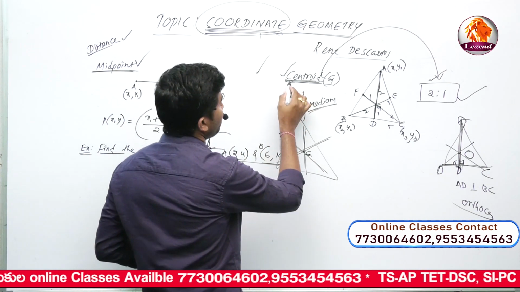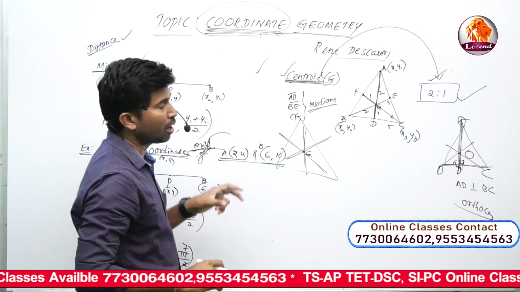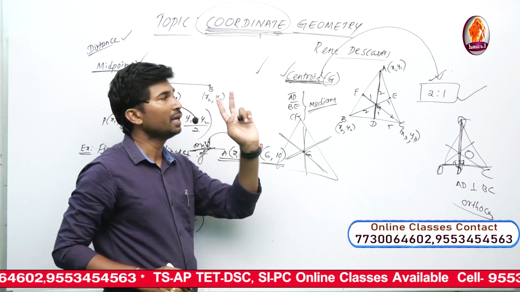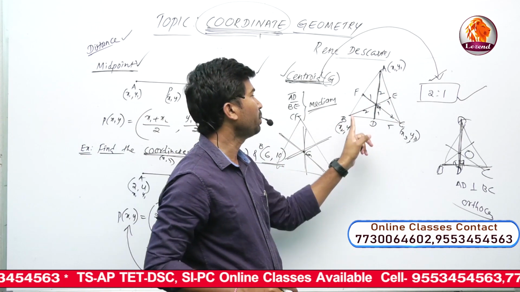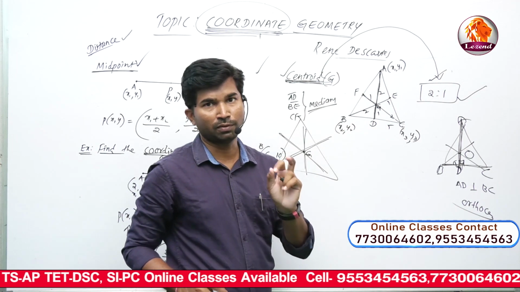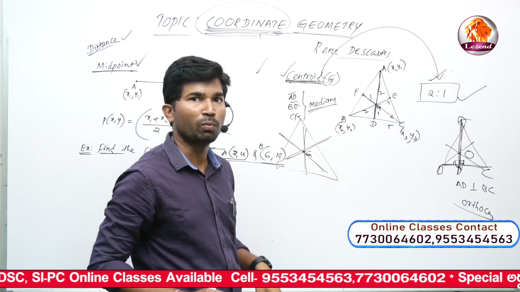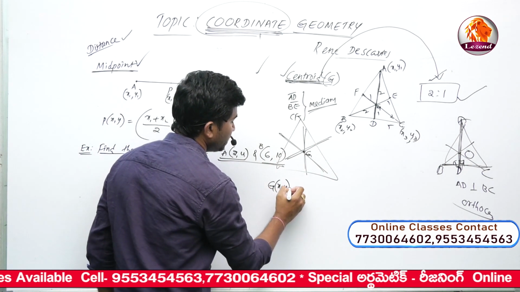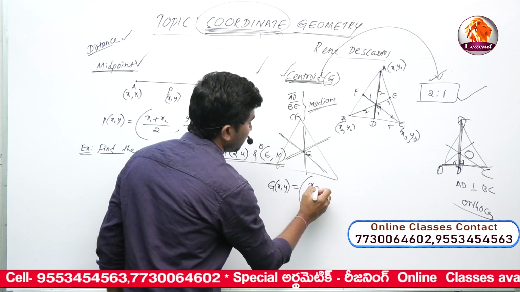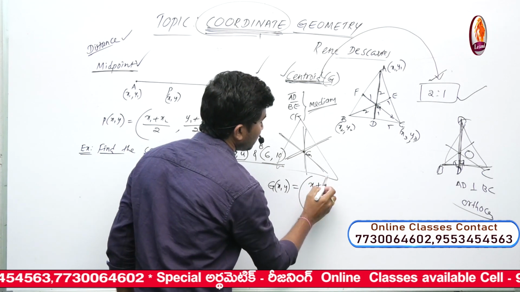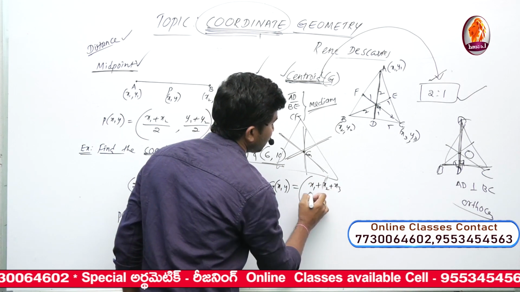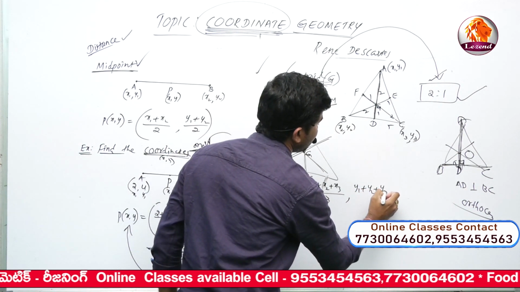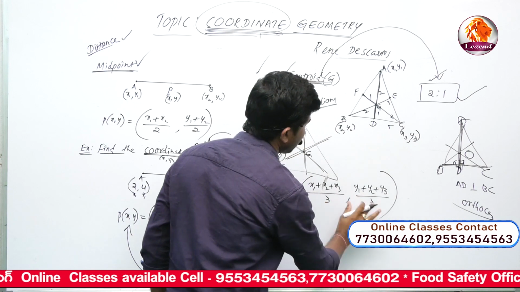Now coming to the point, how to find the centroid of the given triangle formed by the 3 points, point A, point B, and point C: x1, y1, x2, y2, x3, y3. The centroid, denoted by G, we know the formula: x1 plus x2 plus x3 by 3, y1 plus y2 plus y3 by 3.